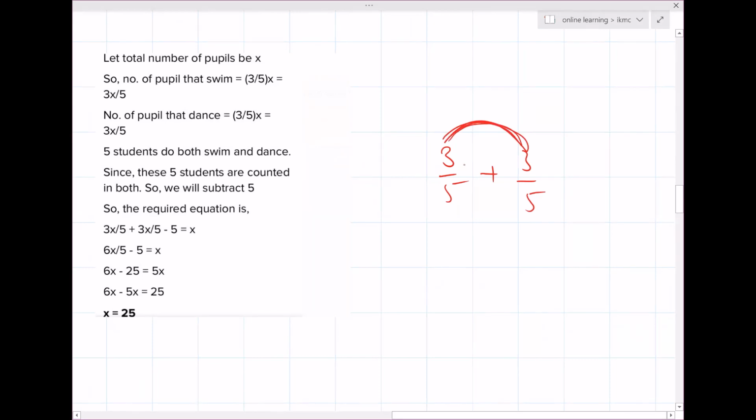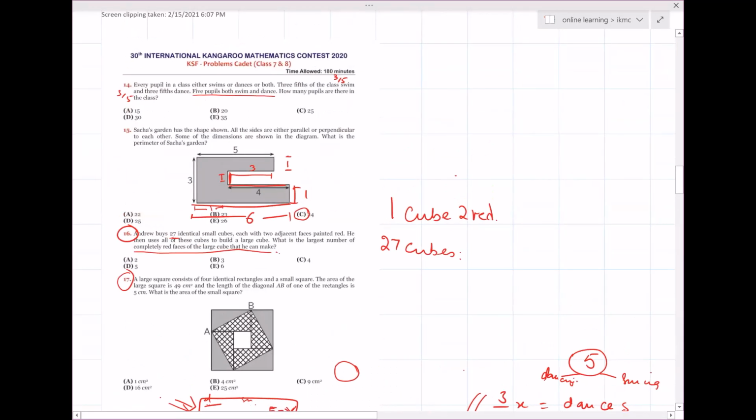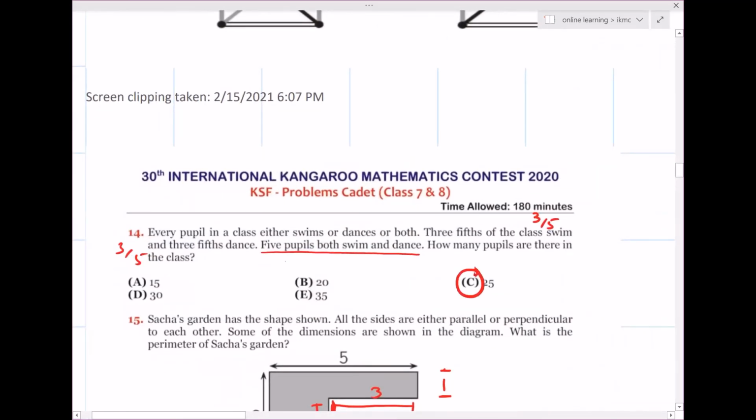All right. So let the total number of pupils be x. The number of pupils that swim is equal to 3/5 x. The number of pupils that dance is 3/5 x. Now 5 students do both swim and dance. Since these 5 students are counted in both, we will subtract 5 from 3/5 x plus 3/5 x, which is equal to the total number of students. When you solve it, you get x equal to 25. This was our answer for question number 14.